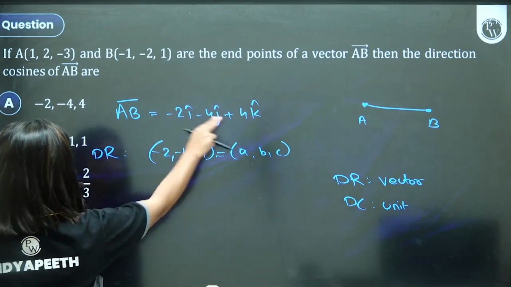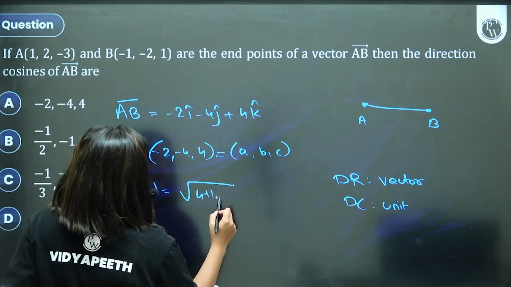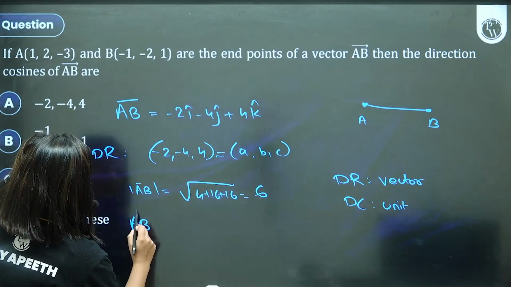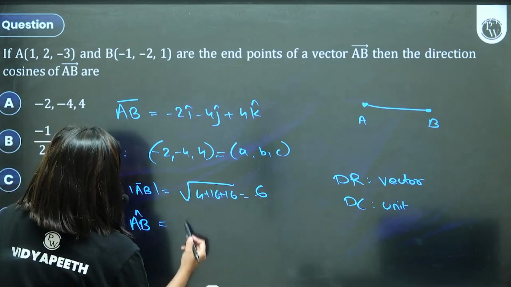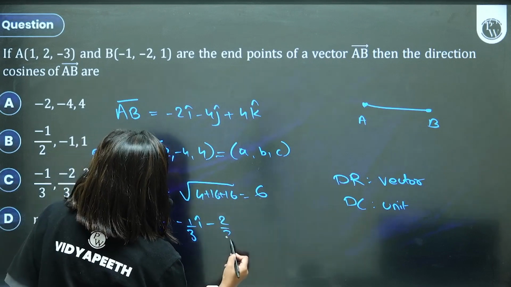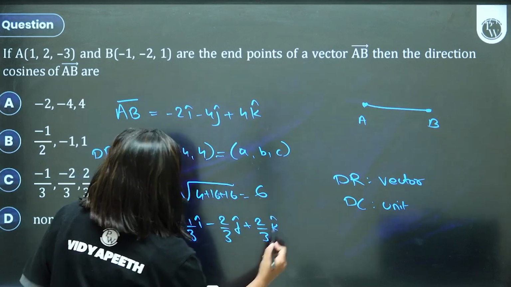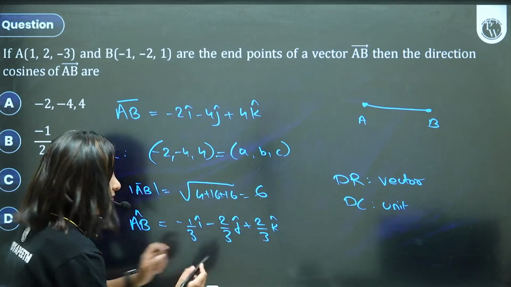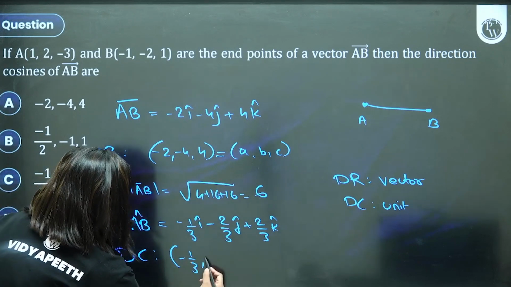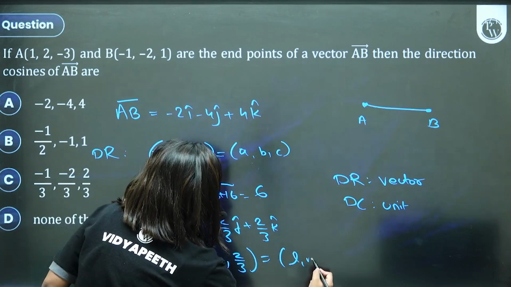ठीक है? So चलो इसका magnitude निकालो. It will be 2 square 4, 4 square 16, 32, 36. So AB cap, that means the unit vector, will be minus 2 by 6, which is minus 1 by 3 i cap, 4 by 6, which is 2 by 3 j cap, plus 2 by 3 k cap. बच्चों ये जो है ना, the coefficients of this are your direction cosines: minus 1 by 3, minus 2 by 3 and plus 2 by 3.